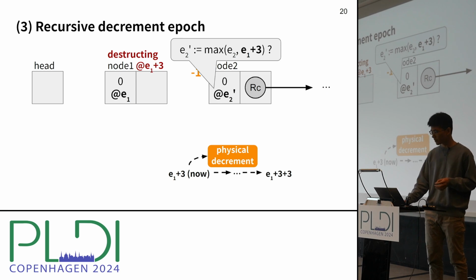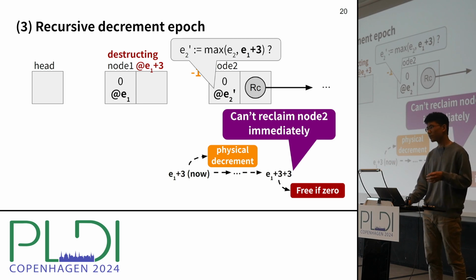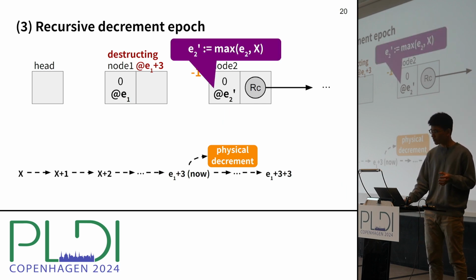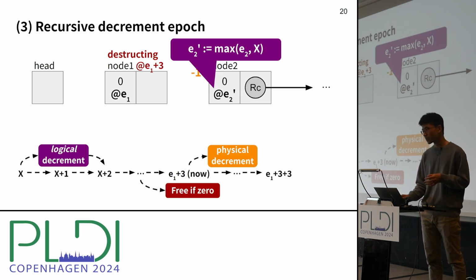This is safe, but it prevents the immediate recursive destruction of node 2 because we have to wait at least 3 epochs to free node 2. So instead, we should find a smaller epoch x such that it's safe to pretend that this decrement happened at epoch x in the past, so that it leaves a possibility of reclaiming node 2 right now.